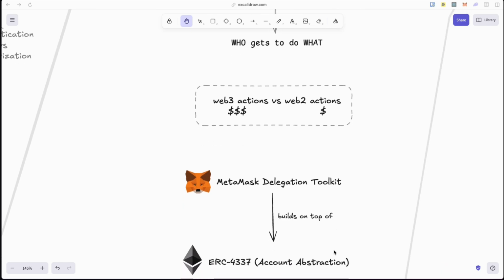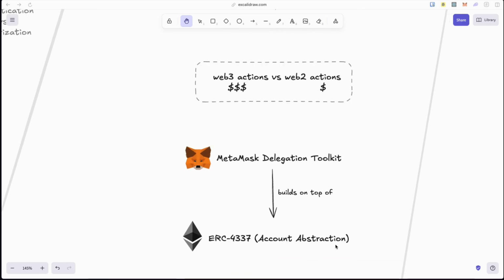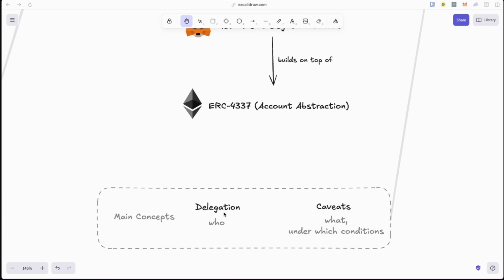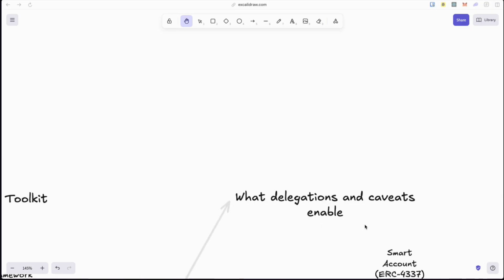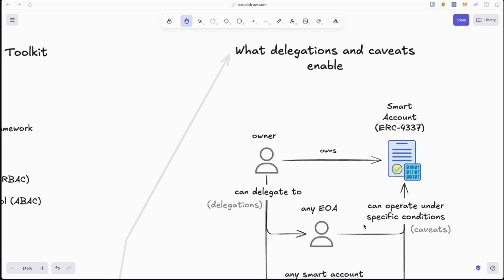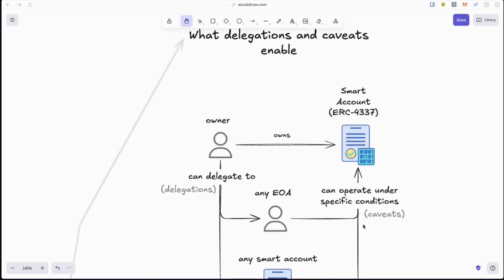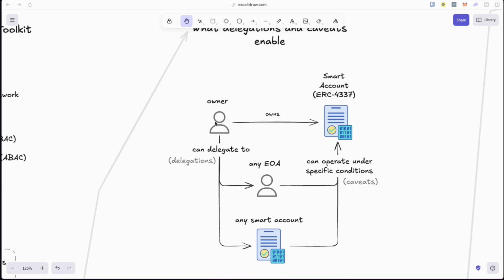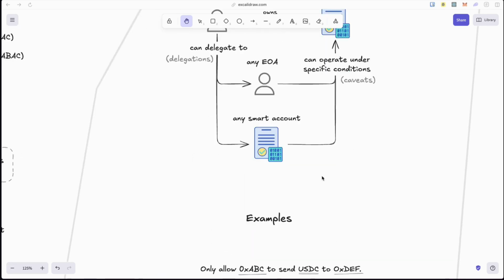The Delegation Toolkit builds on top of ERC-4337 and involves two main concepts: delegation, referring to who, and caveats, referring to what and under which conditions. Now, what do delegations and caveats enable? To put it simply, any user can allow any other user or smart contract account to control a smart account under specific conditions. Let's go through some examples.